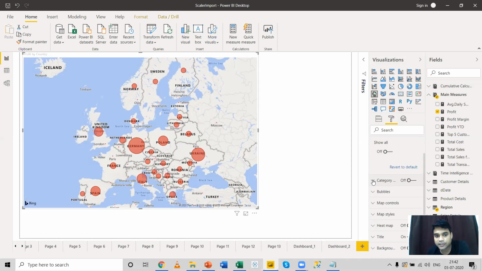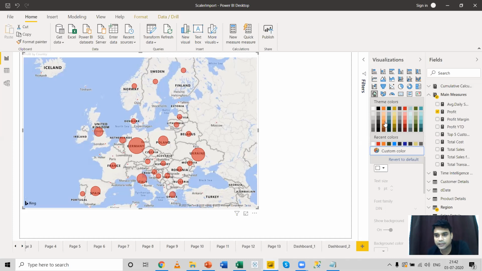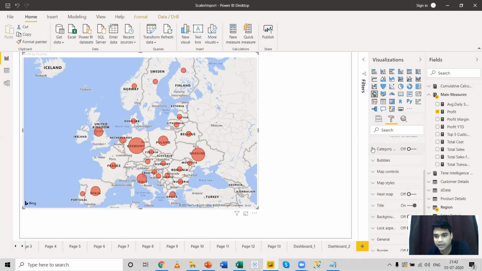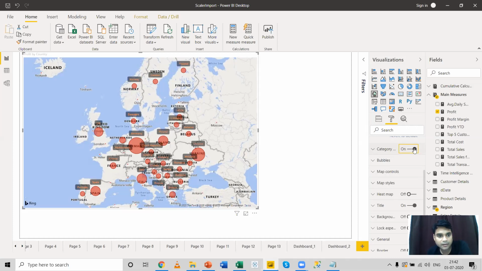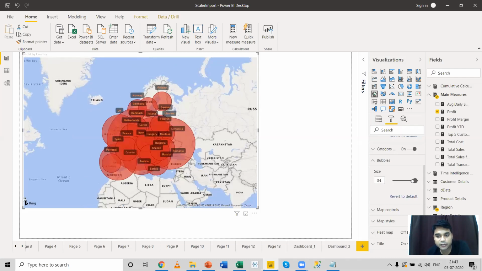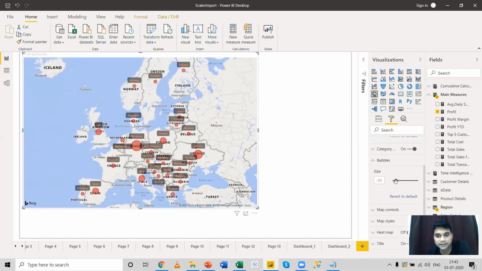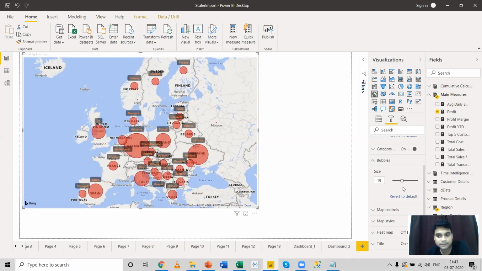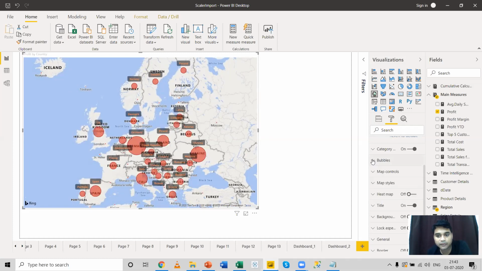Or you can also change the category over here. Let's see what happens if we change the category. There's nothing much changed over here, so some of the options may not have an effect. Okay, so I have enabled the category and you can see the names of the places over here. And you can disable the category also. Now you can change the size of the bubble. You can increase the size as far as you can, and you can decrease it and keep it at some level.